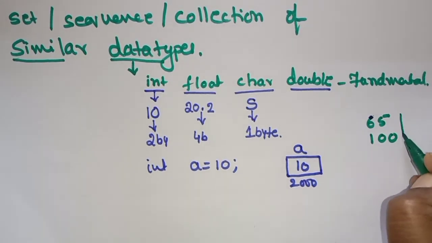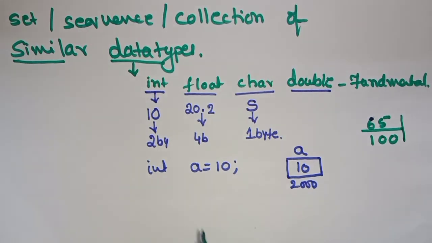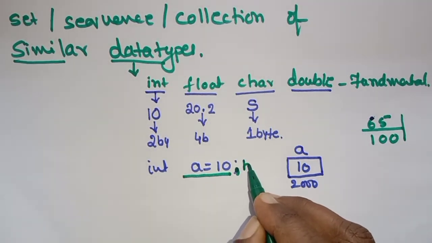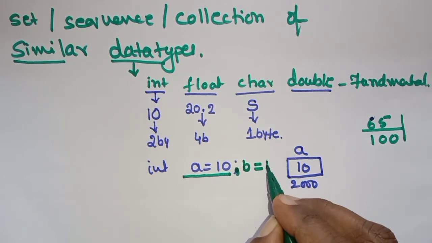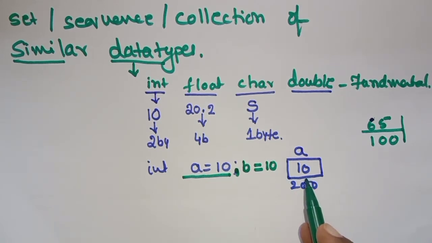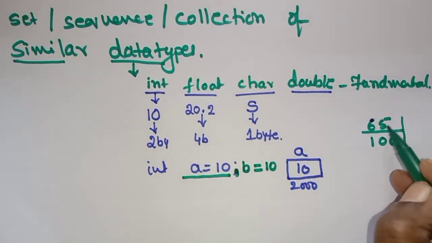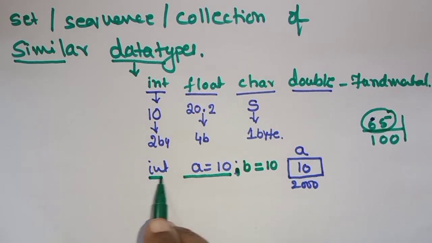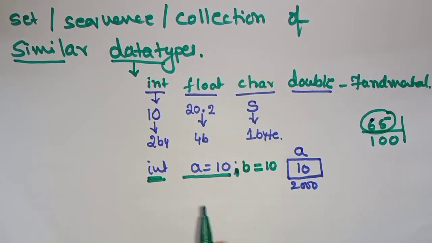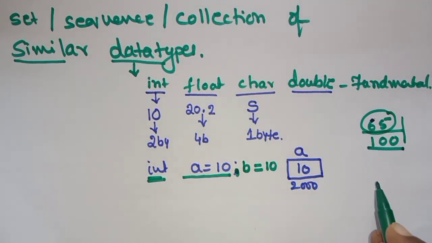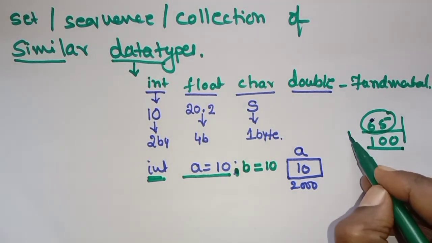One thing is you have to declare 65 variables. This is only the declaration of one variable. In the same way, if I want to store 2 values, you take A and B and give, say, B = 10. Similarly, to store 3 you use 3 variables. To store 65, you have to declare 65 variables of data type int. If you want to store float, you take them as float. If you want to store 100, you have to declare 100 variables. This is one method.